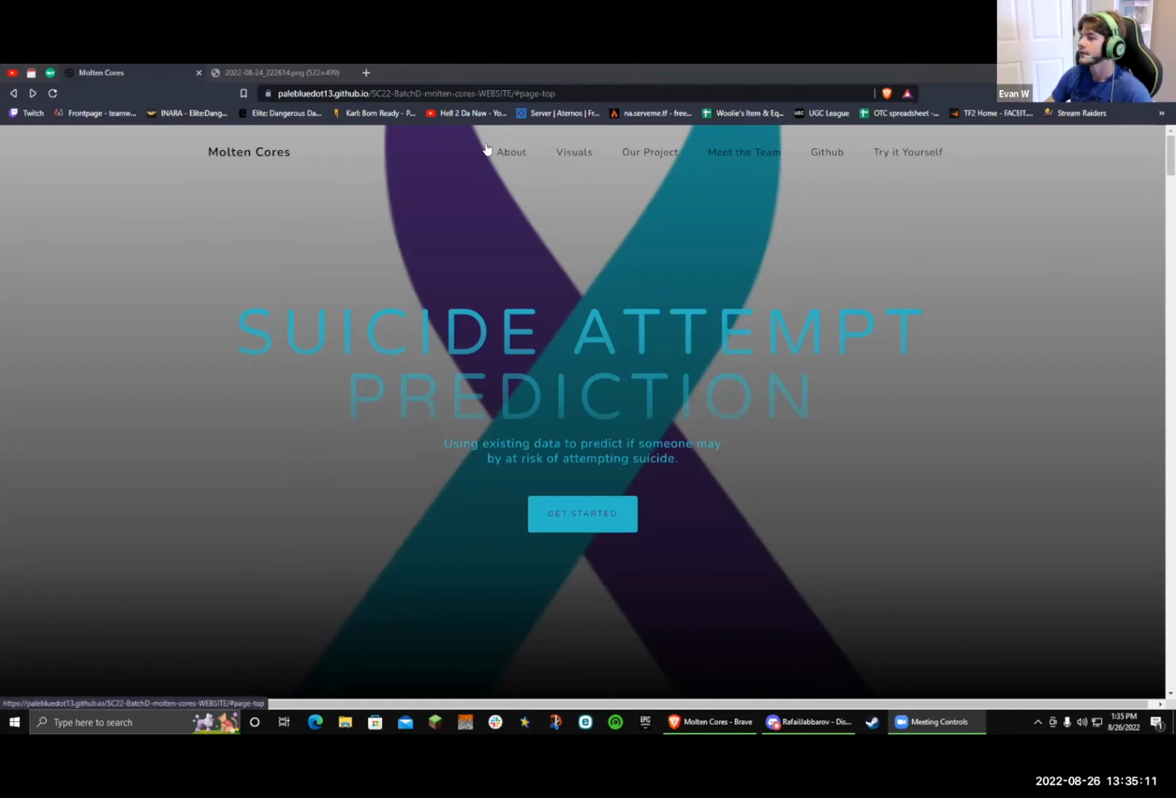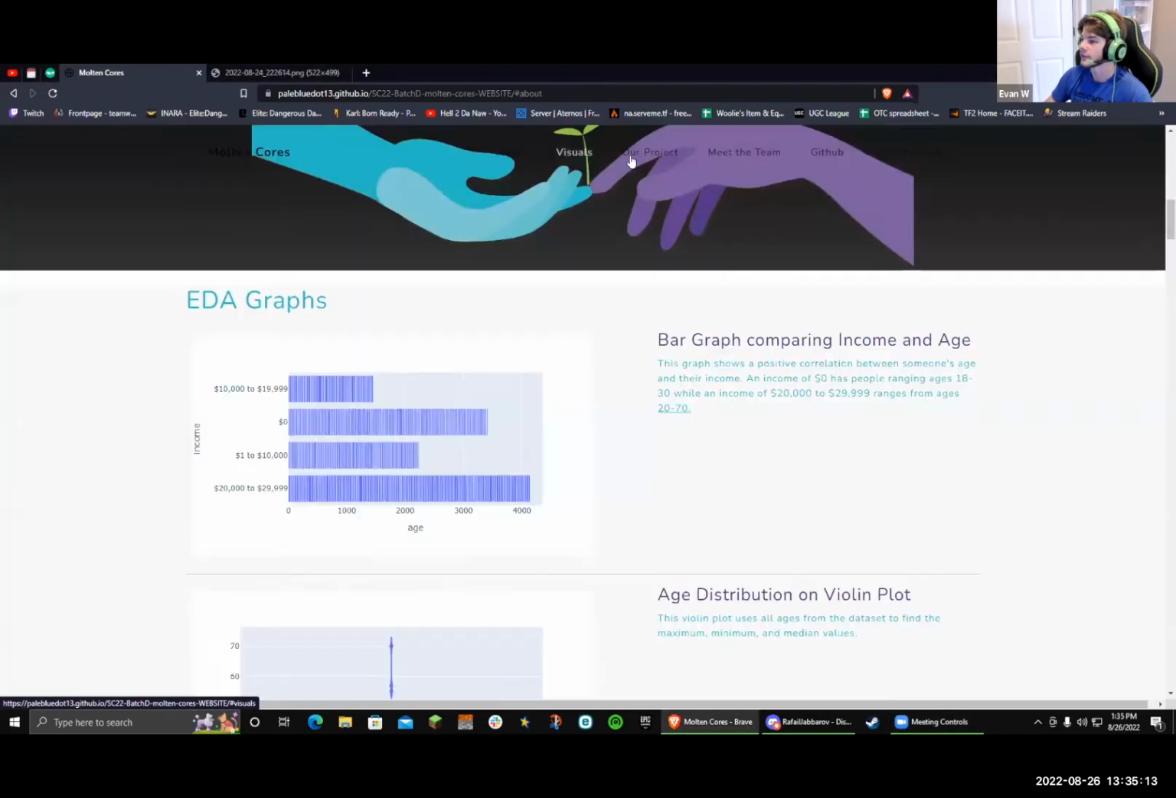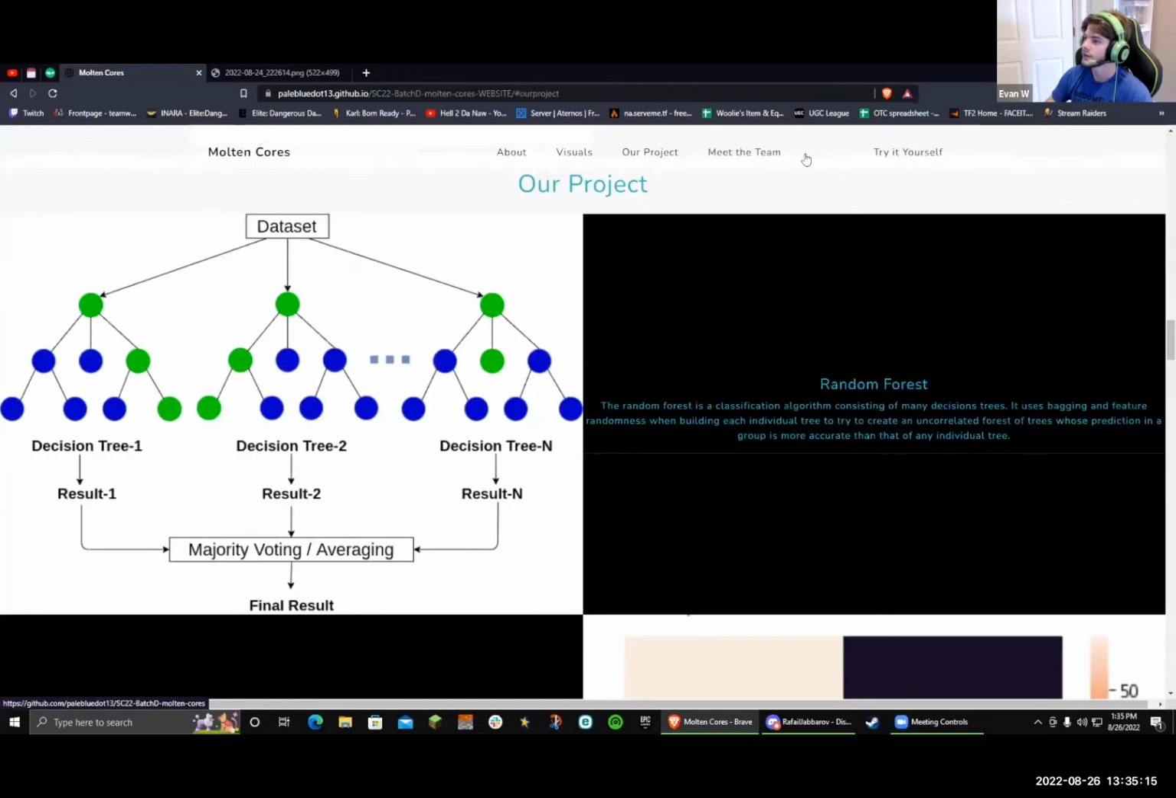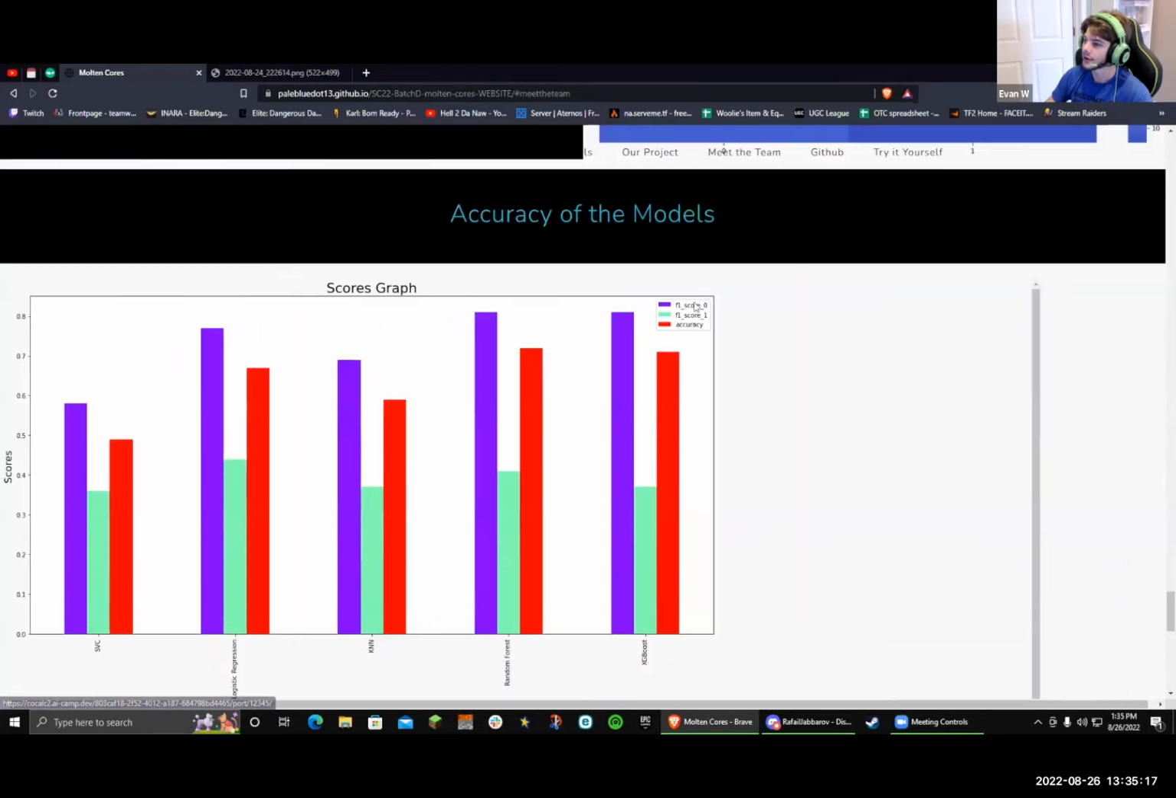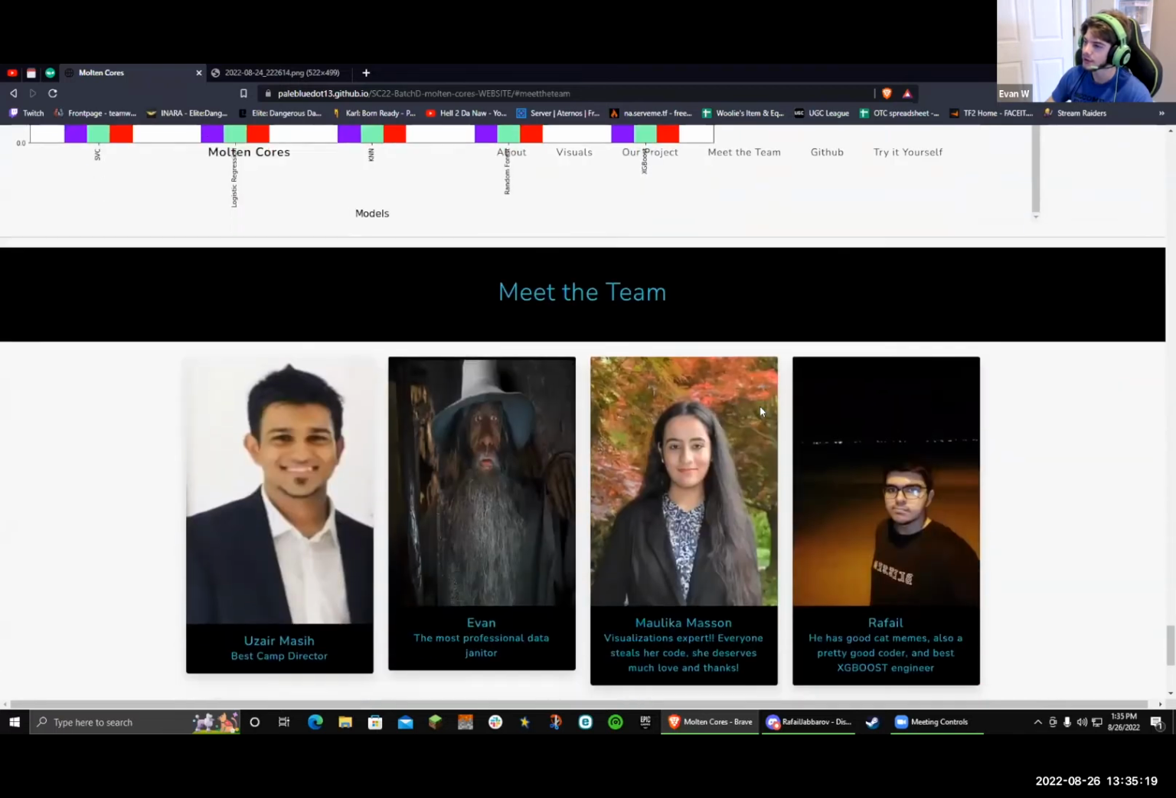We have a functional navigation bar at the top where you can go to the different sections of the project. And we also have a link to the GitHub and a try yourself page, which we'll expand on a little bit later. Here's the team.